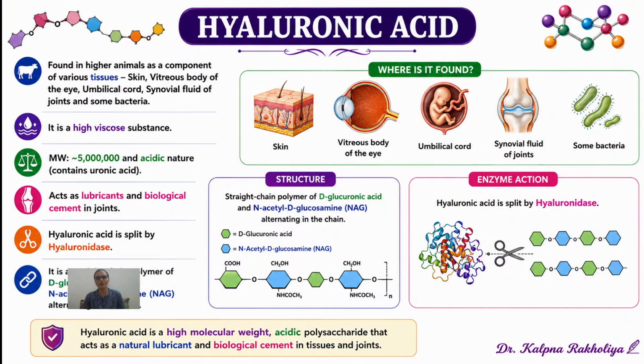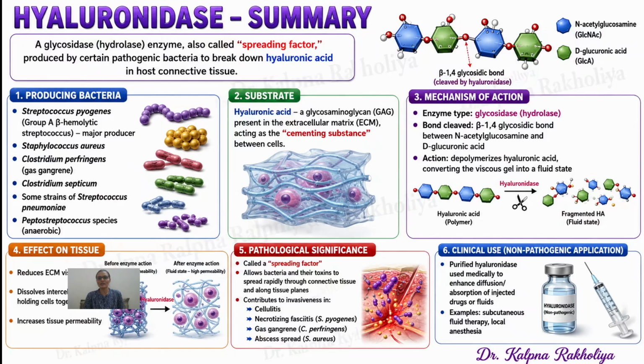That's why it is also called a spreading factor. It is a straight chain polymer of D-glucuronic acid and N-acetyl D-glucosamine. So this is the structure of hyaluronic acid. Let's give some points regarding the hyaluronidase enzyme. We already said that hyaluronic acid is responsible for providing the cement factor between the cells